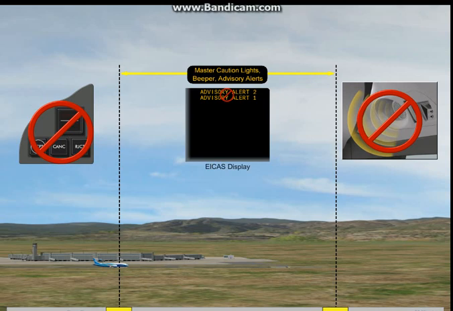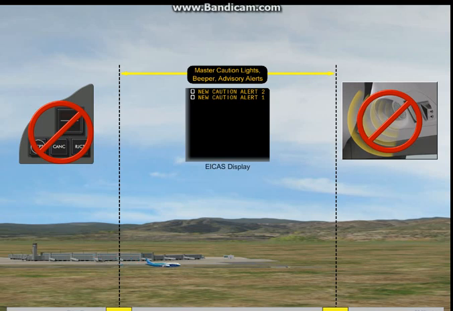The master caution lights and sound alerts for new caution messages and all new advisory messages are inhibited after the airplane has 80 knots of ground speed. The inhibit is removed after the airplane climbs through 400 feet radio altitude, or 20 seconds after rotation. New caution messages will continue to be shown on EICAS during the inhibit period.